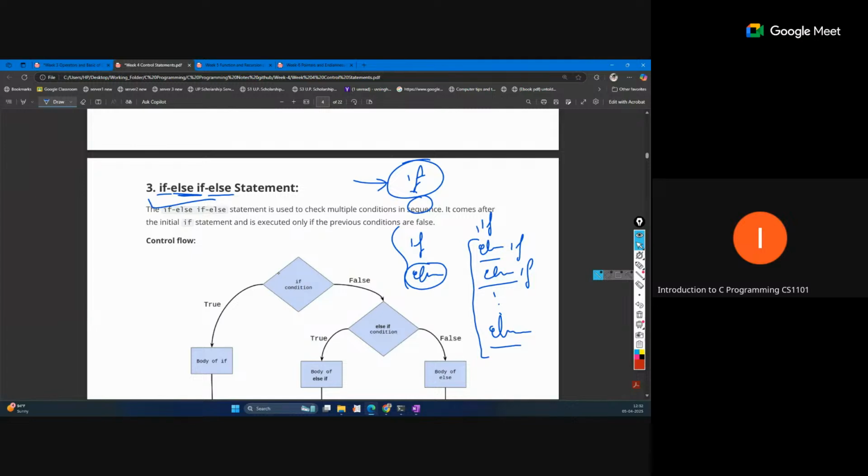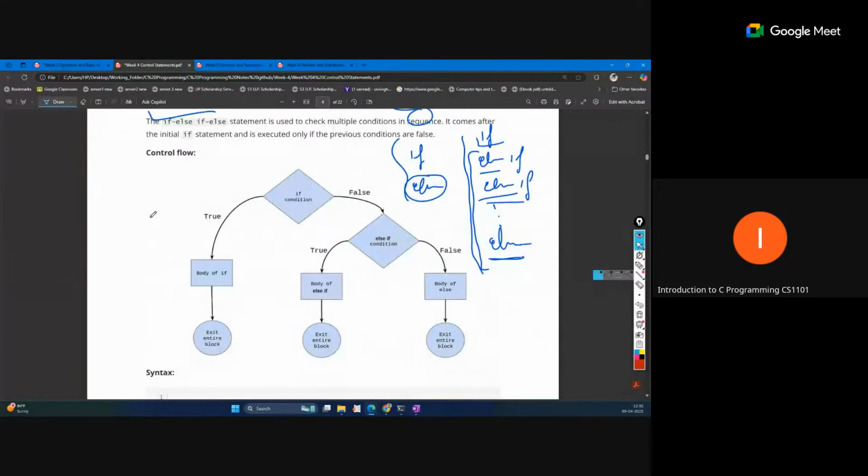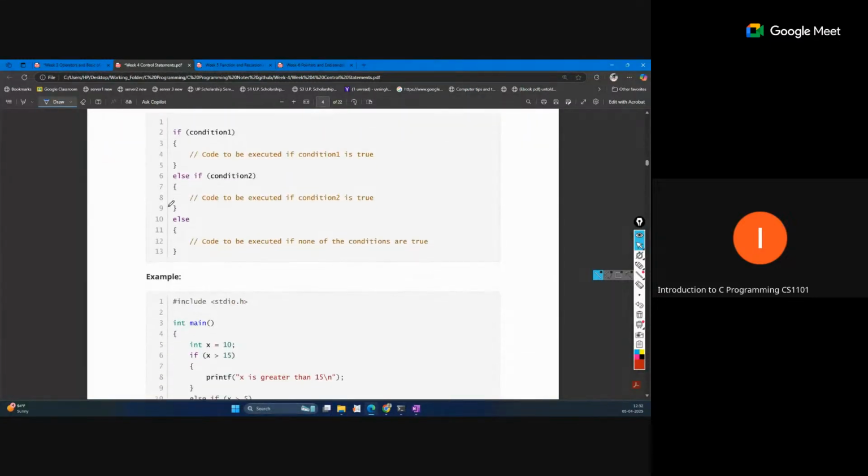So you can leave it with only the if, but you cannot write only an else part or only an else if part, or change the order like this: if, else, then else if. Okay, so that order should be maintained. Some rules and guidelines are there on how to use this, and they should be followed.